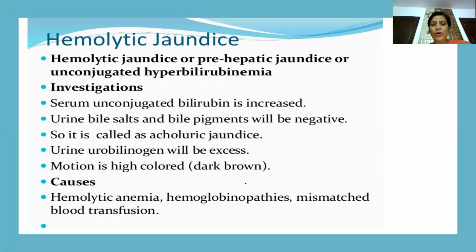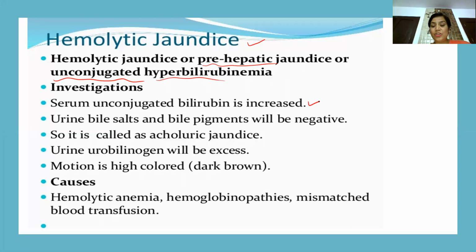First of all, we are going to take up hemolytic jaundice. Now see, hemolytic jaundice means the increase is in unconjugated bilirubin. That is because it has not entered the liver, that is why it is prehepatic or unconjugated hyperbilirubinemia. So what are the basic biochemical manifestations? First, obviously serum unconjugated bilirubin is increased.